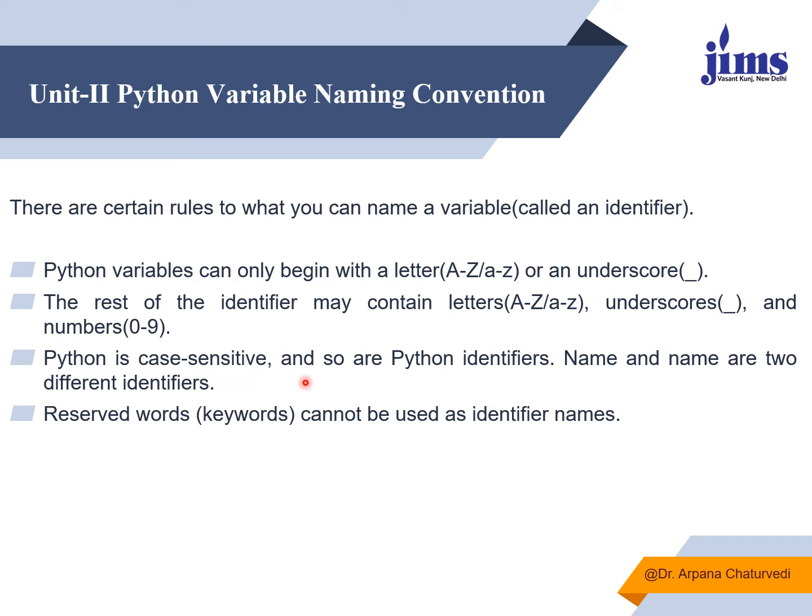Python is case sensitive, so the Python identifier is to be used carefully. Name and NAME are two different identifiers, or names of a variable. We can never use reserved words to give a name to an identifier. So keeping these rules in mind, we should give a name to a variable.